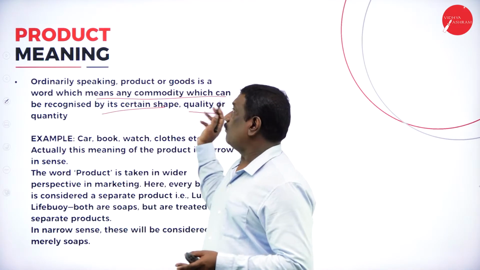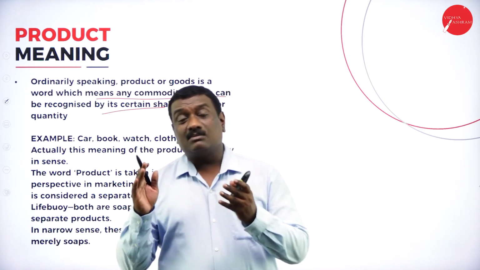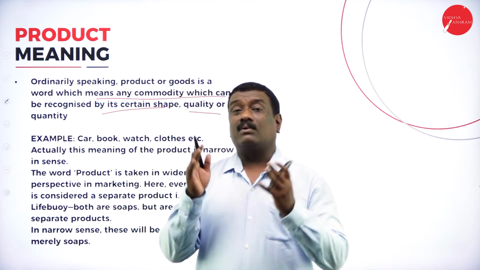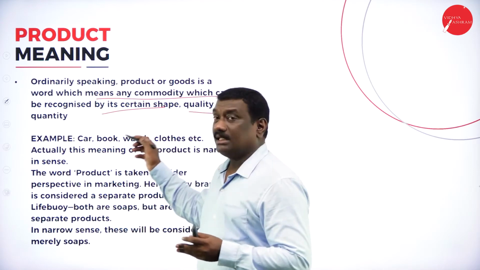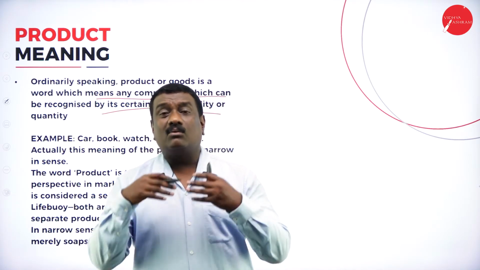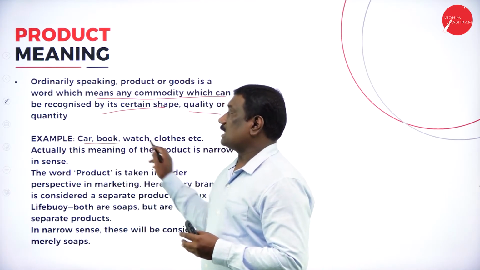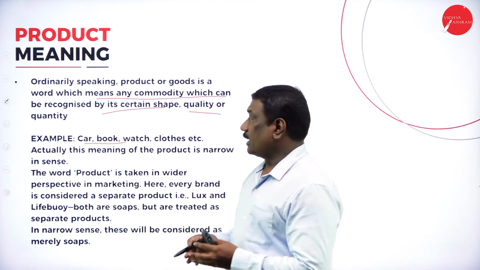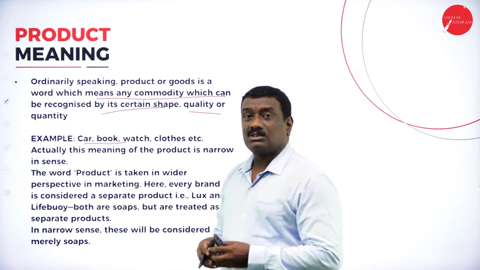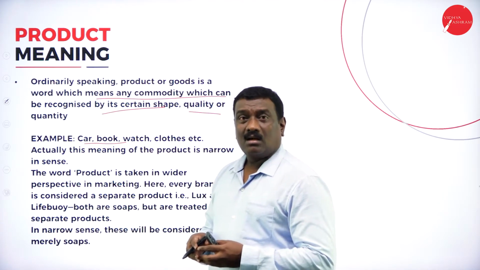It can be any commodity, and how can it be recognized? It can be recognized in the form of shape, color, and the quality and quantity of that particular commodity or product. So like this, we say generally when you speak about a product. Now you can see the examples of products. As I told you, the watch, clothes, pen, car, all these are examples of this particular product.